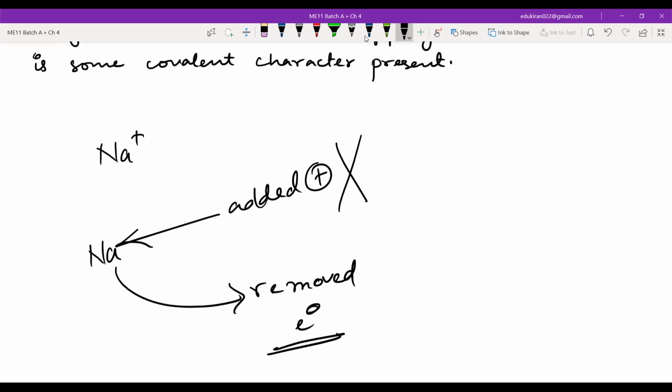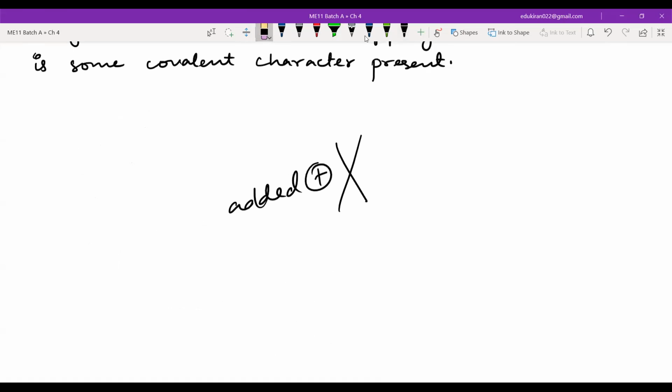Sodium can become positive in two ways: either you add a proton or you remove an electron. But this sodium positive exists because we have removed an electron. It is formed by the removal of an electron. That means whenever I say a positive charge, it means absence of electron. So there is no real positive charge.